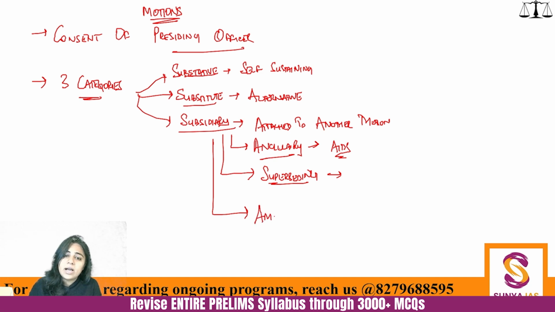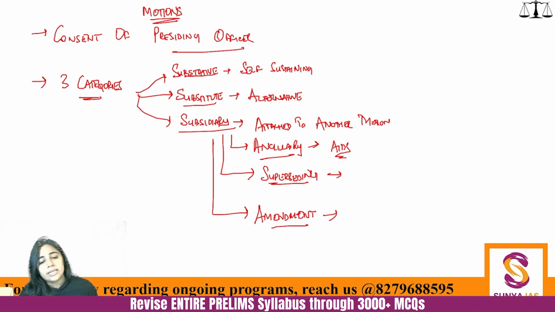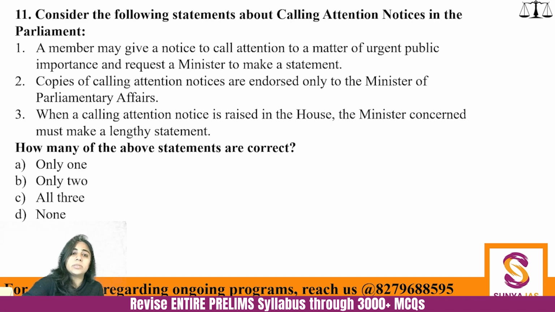And within this, an amendment motion is also presented, where I want to amend the particular subsidiary motion that I added. So the subsidiary motion, when amended, is again a subsidiary motion only. It does not become a substantive motion. Please understand, a subsidiary motion in itself does not have any existence of its own without the actual motion, without the substantive motion itself. So these are the broad categories: substantive, substitute, and subsidiary. Okay, so I hope you will remember this.